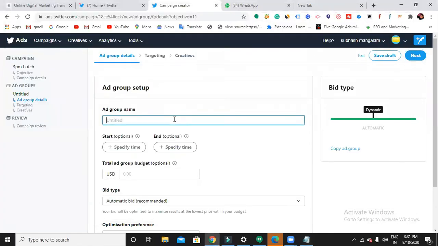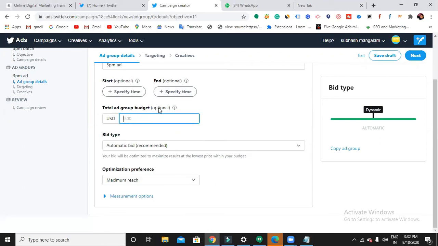Then give a name for your ad group. Then again, starting and end dates. Do we require the starting and end dates again? No, not required. Why? Because you can already choose directly at the campaign level. Again, it was showing as optional. It's up to you. So do I need to give the budget again? No, it is also optional.